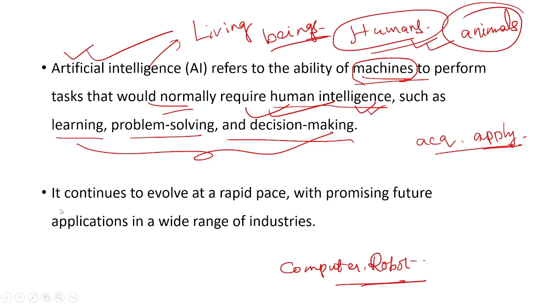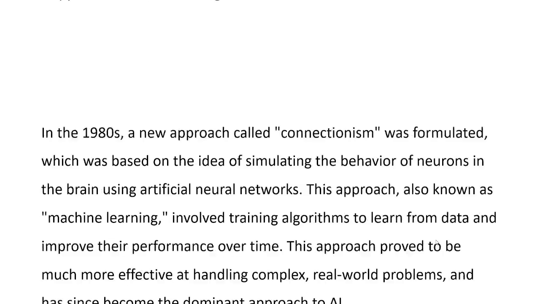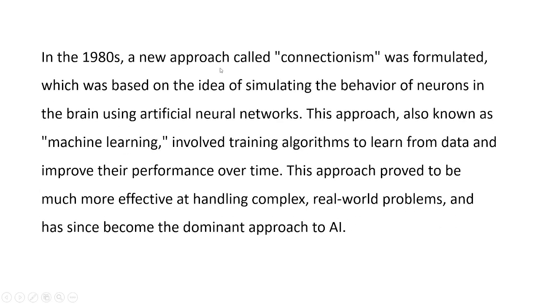The topic of artificial intelligence continues to evolve at a rapid pace, with promising future applications in a wide range of industries. A little bit about its history, how its development began. In the 1980s, a new approach called connectionism was formulated, which was based on the idea of simulating the behavior of neurons in the human brain using artificial neural networks.